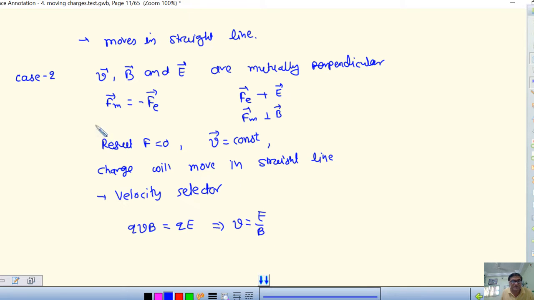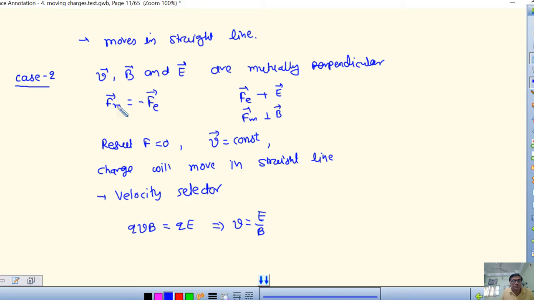If this condition is satisfied, the velocity is E by B. So sometimes E and B are given, and you can find the velocity. If it is said that the electric field and magnetic field do not deviate the particle, then what is the velocity of the charged particle? Just by taking the ratio of E and B, you can calculate the velocity of the charged particle. Okay. So this is case 2.